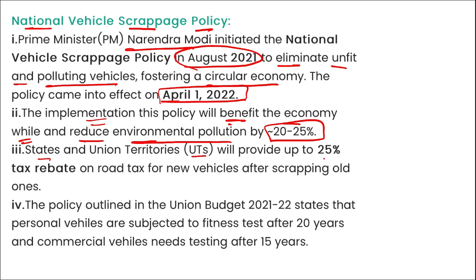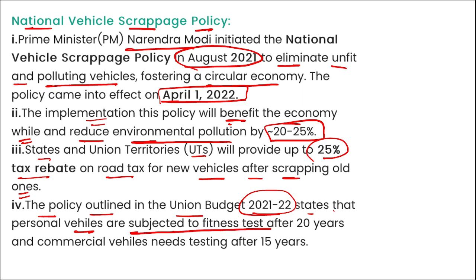States and UTs will provide up to 25% tax rebate on road tax for new vehicles after scrapping old ones, and the policy outlined in the Union Budget of 21-22 states that personal vehicles are subjected to fitness tests after 20 years and commercial vehicles need testing after 15 years.